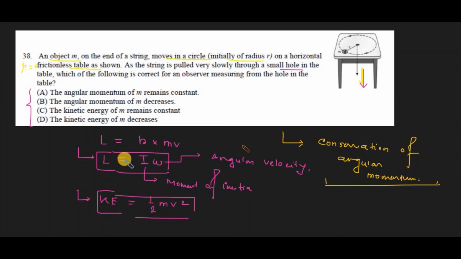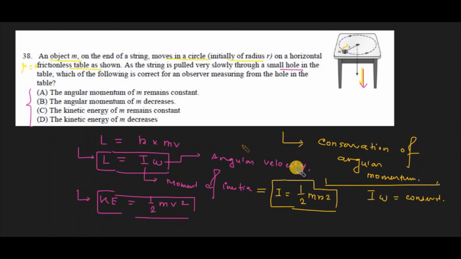So here this moment of inertia I can be represented as half into m into r square. However, it looks like r is getting reduced if it is getting pulled radially inward. But if r is getting reduced, automatically its angular velocity is going to increase in such a way that the angular momentum remains conserved. So I into omega will remain conserved.